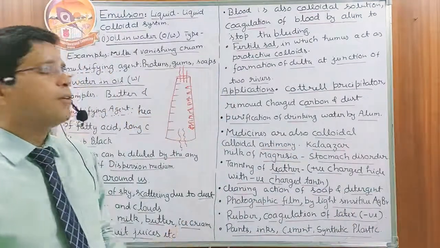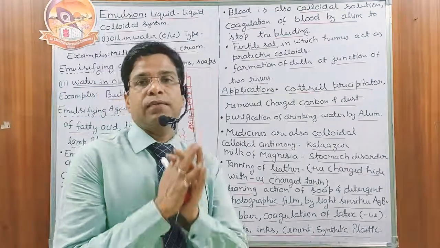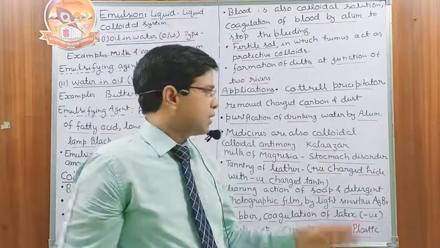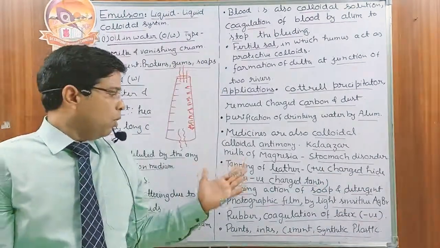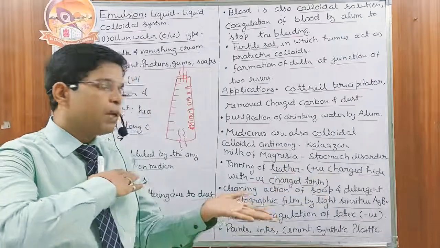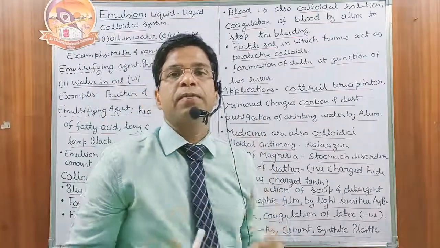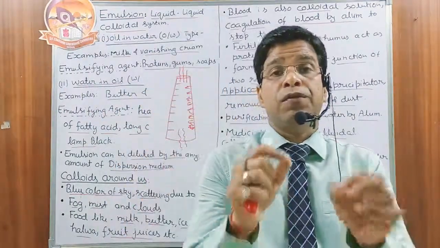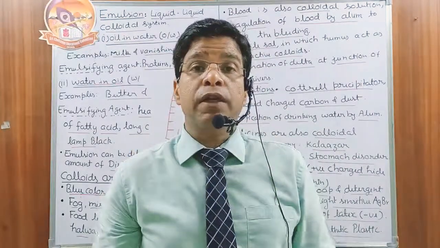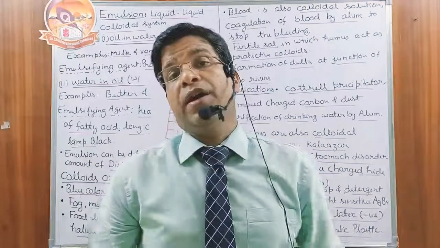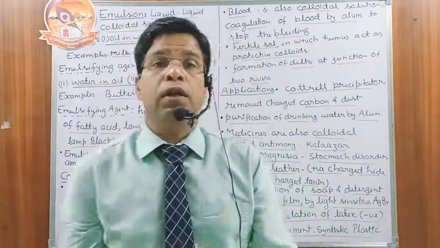Next, tanning of the leather. Tanning of the leather is also sometimes called hardening of the leather. Look, animal hide, animal skin is made of positively charged colloidal particles. What we do? On that positively charged skin, we apply negatively charged tannin. So what happens? Precipitation occurs, coagulation occurs. Due to the coagulation, we have the formation of cross-linking on the surface. Due to this cross-linking, the leather becomes very hard in nature, and now this leather can be used for the manufacturing of shoes or bags.